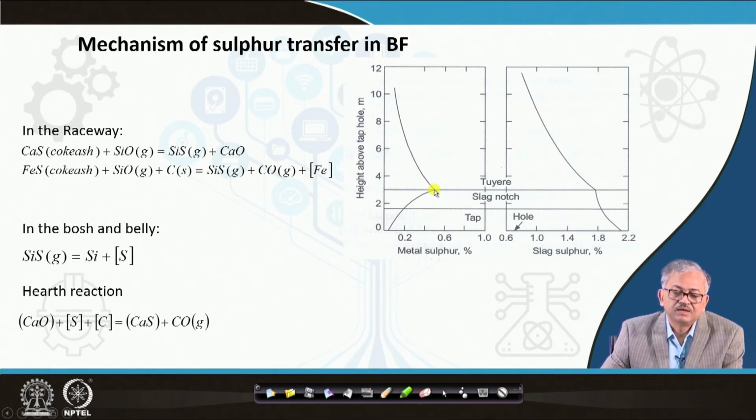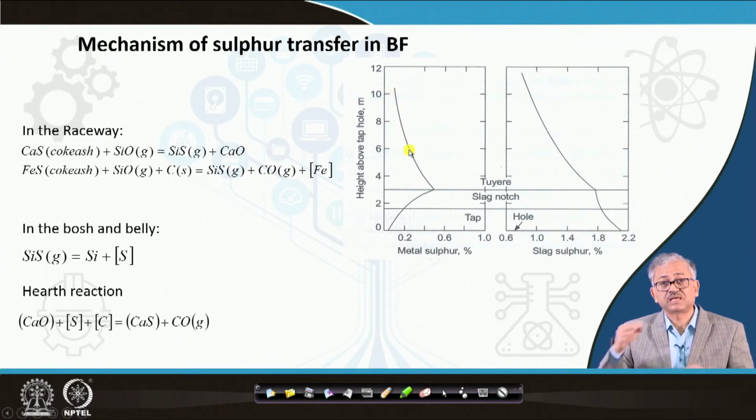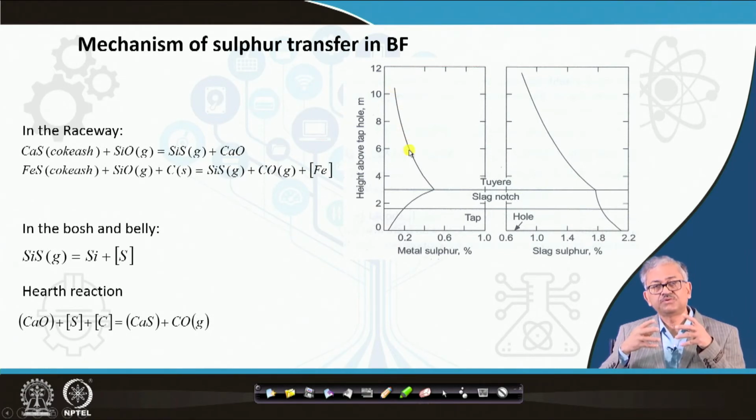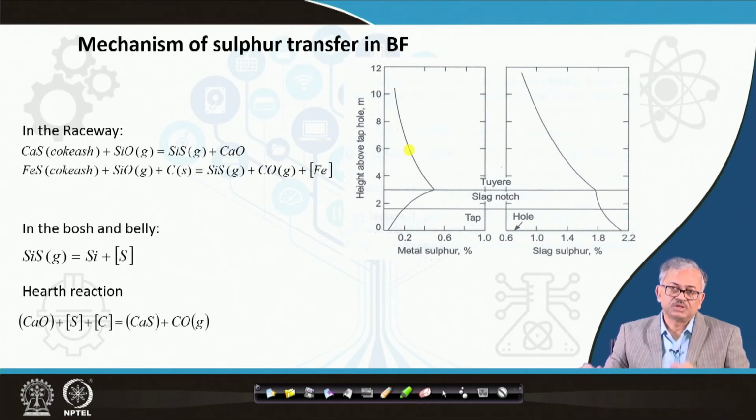And then for metal sulfur again it decreases, because here basically in the hearth a slag metal reaction takes place. In this slag metal reaction, very strong reaction, the calcium in the slag is quite less up to the 12 region, because calcium dissolution requires a lot of FeO, or it requires a little higher temperature for calcium to dissolve into the slag.